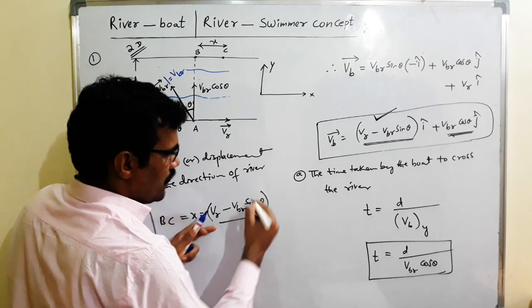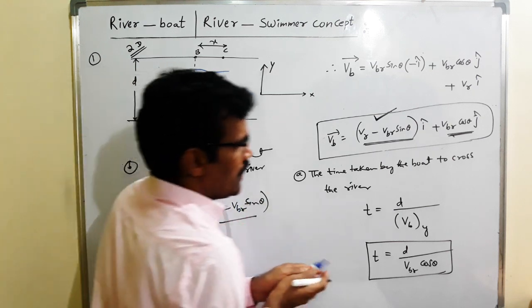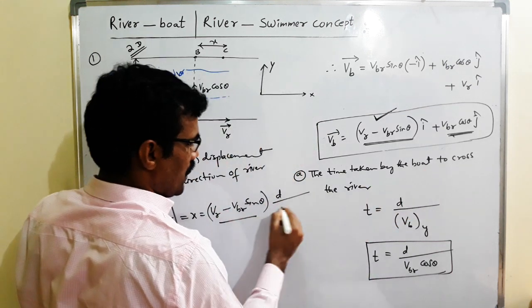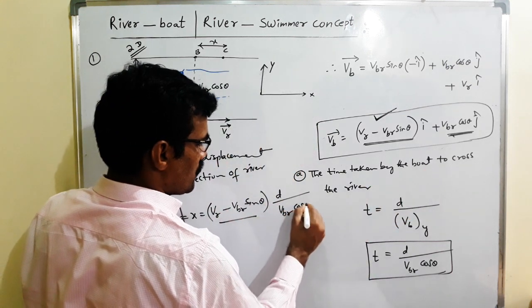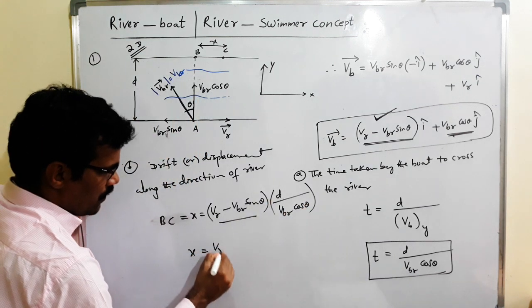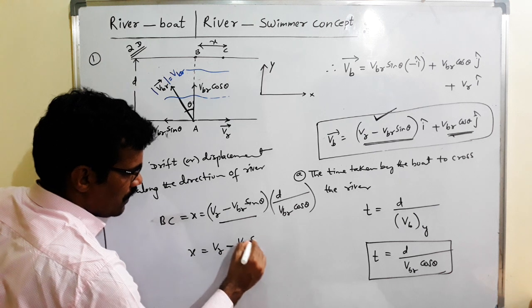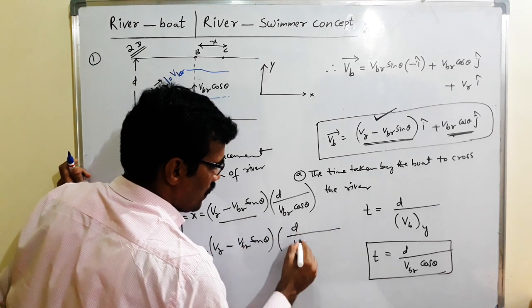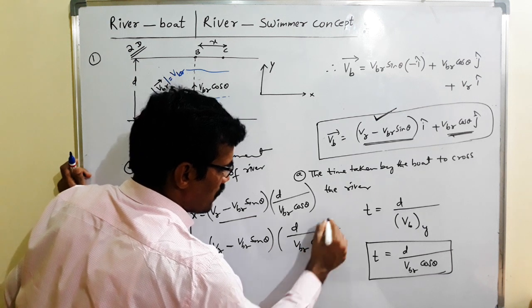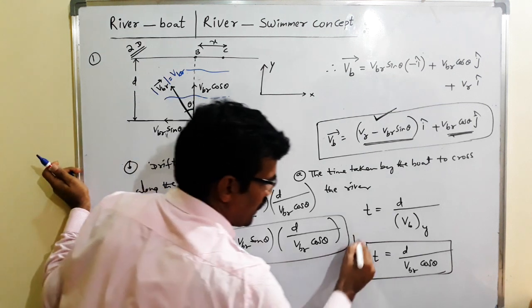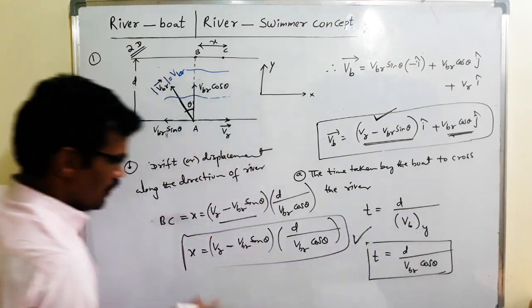So speed into time. What is the time taken by the boat to cross the river? D by VBR cos theta. So here the shift is VR minus VBR sin theta, into D by VBR cos theta. This is the drift.